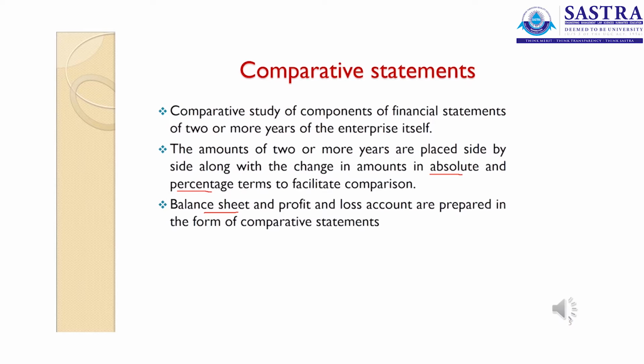The next year I must have 9% or 10%. Only then the rate of increase will be increasing, say by 2 or 3 or 4. So the rate of increase must increase. First year is 2%, next year is 5%, next year I must have 9%. So first year I have increased by 3%, next year I have increased by 4%. So next year I must increase by 5%. So 9 plus 5, I must have 14%.